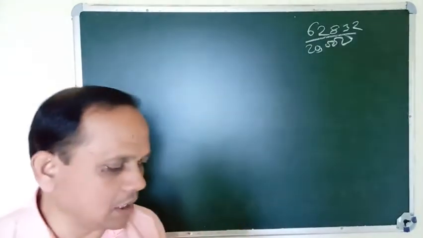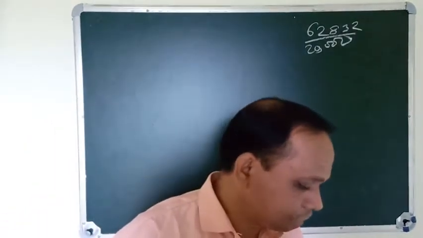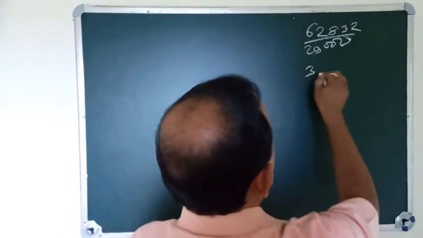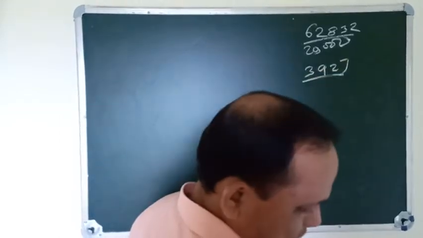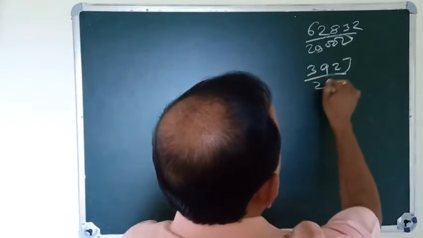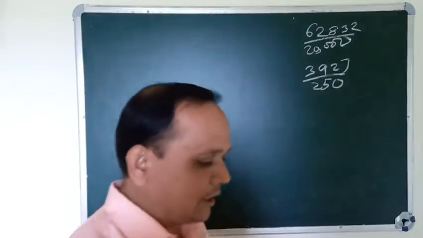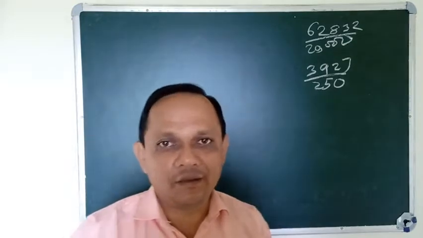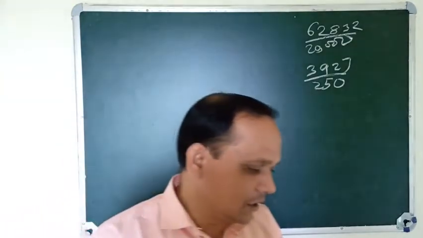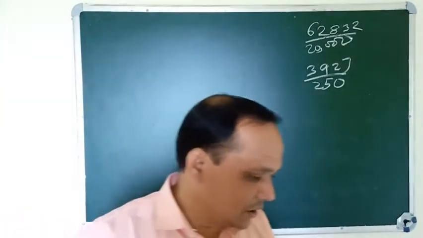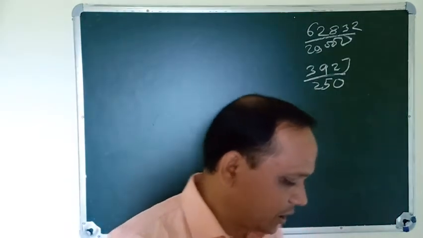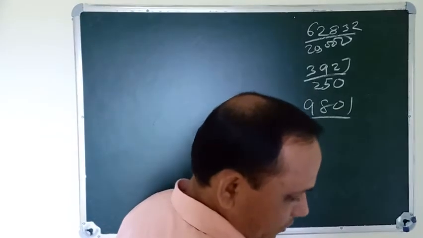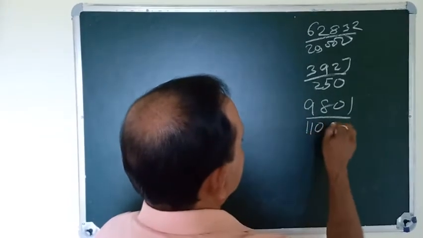According to Bhaskaracharya, the value of pi equals 3,927 by 250. And the most accurate value of pi in modern mathematics, in modern science, is according to Ramanujan, that is 9801 by 1103 root 8.